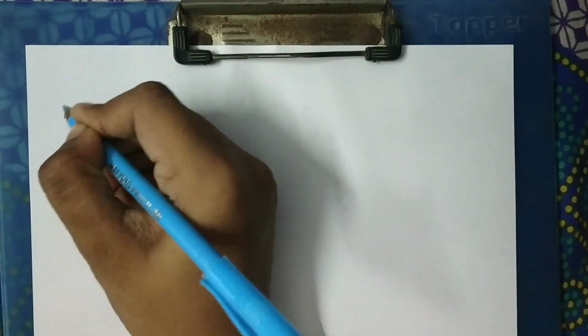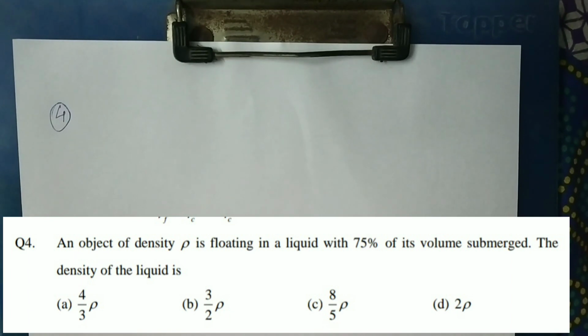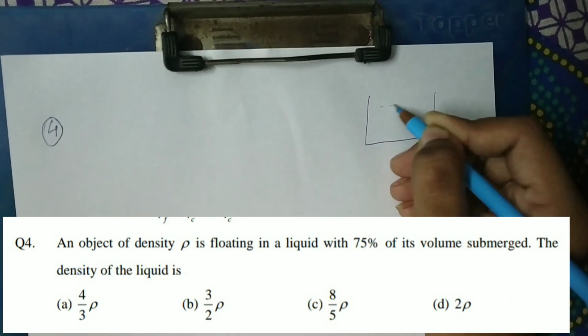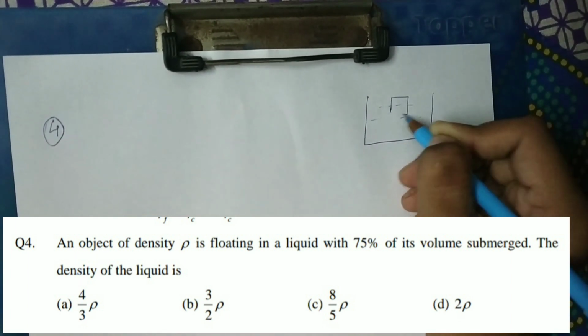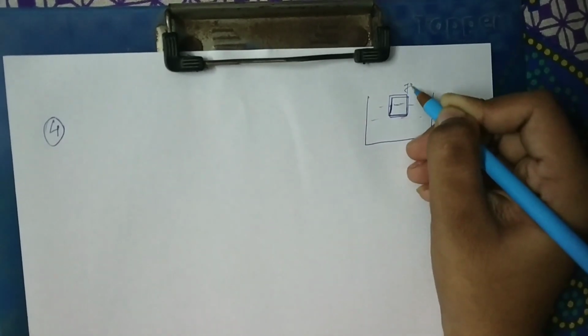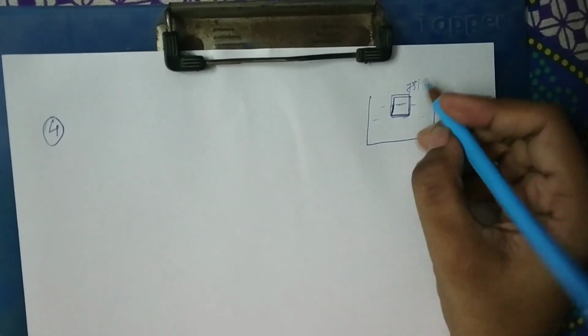Now let us do question number 4. So in the question it is given an object of density rho is floating in a liquid with 75% of its volume submerged. The density of the liquid is. So in a liquid an object is submerged. Suppose this is the object. 75% is submerged.